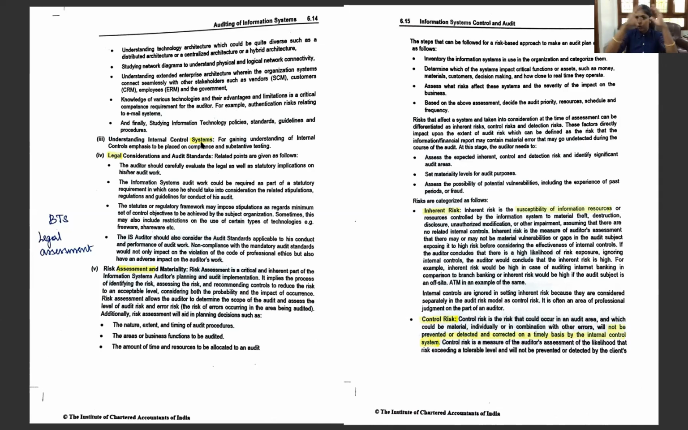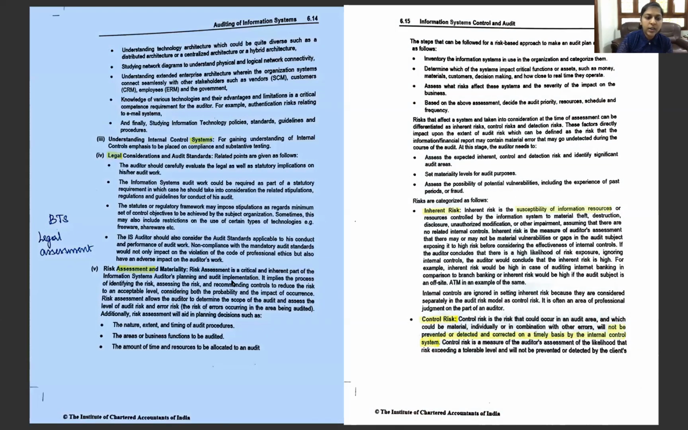So we have seen about the technology, but now we are going to focus on the internal control system to see if it is in place and if it's working effectively and efficiently. Then it's the legal considerations and the audit standards. So you should know about the legal as well as the statutory implications, and you should see if the audit work could be carried out as a part of a statutory requirement. Is it a statutory requirement? And if there's any minimum set of control objectives that has to be obtained, and he should also consider the audit standard applicable. Okay, this is for the legal consideration.